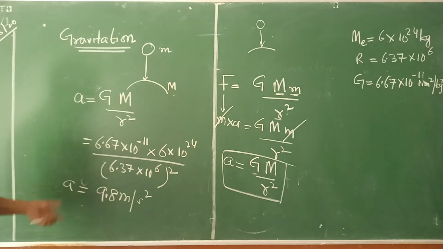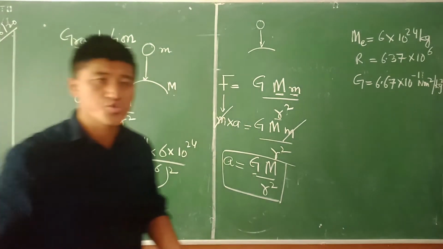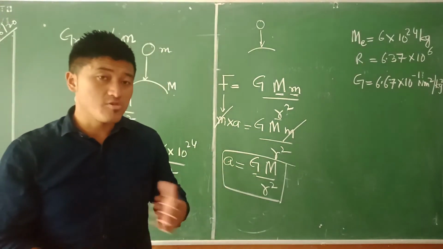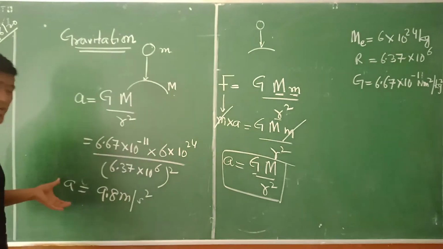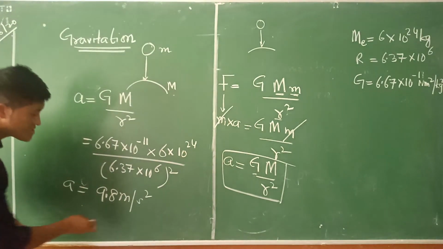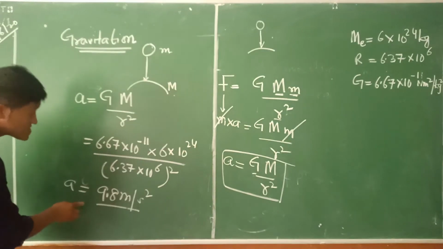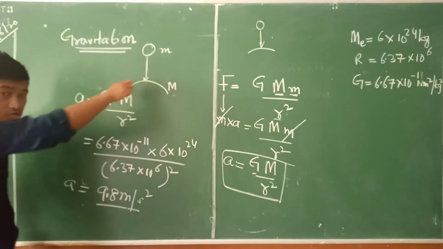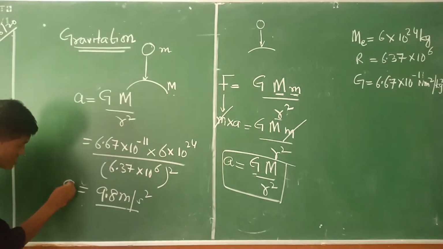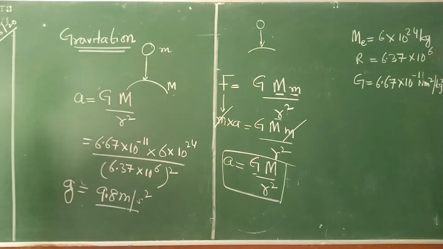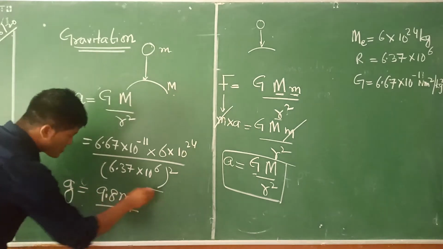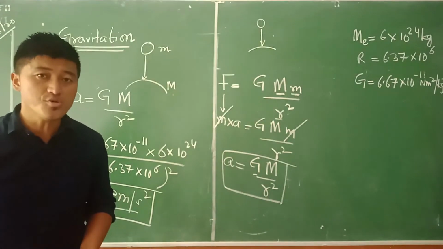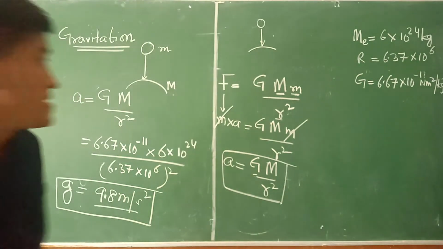Now this particular a is normally what we used to talk about in terms of motion in a straight line, where acceleration is what we used to refer to. But in this case right now, this is 9.8 meter per second square. This kind of acceleration is being faced by that particular apple towards the earth, which we used to also write as g, that is a small g. Understand? And this small g is what we used to call acceleration due to gravity here. Okay?